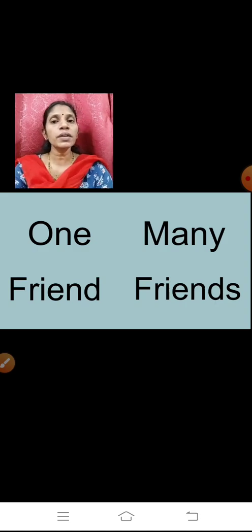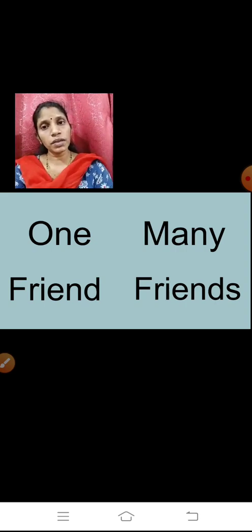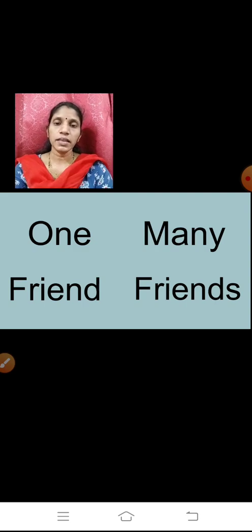When we are talking about many, that is more than one, we are adding S. There are also some words where we are adding different letters like ES, IES, VES. They all depend according to the naming words. But here you can see we have added S. That means we are talking about many friends.